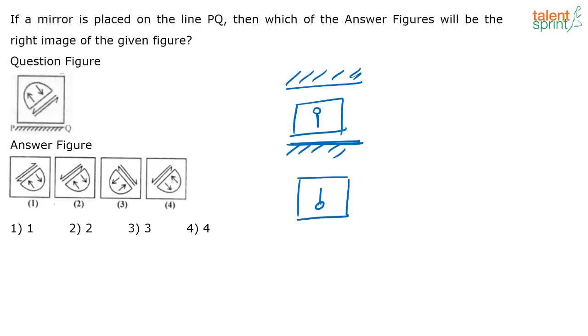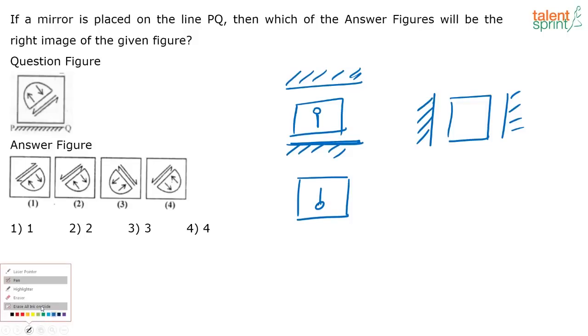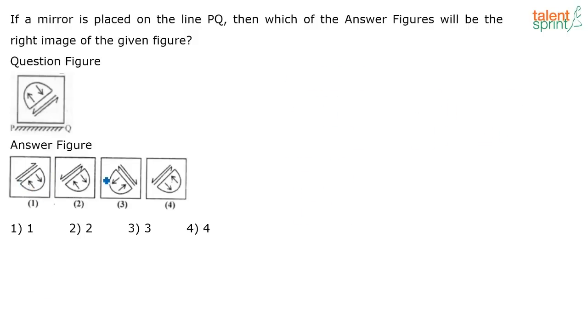Okay, left and right, there will be no change. Similarly, if I keep a mirror either on the left or the right, in the mirror image what will happen is the left-hand side and the right-hand side will get interchanged, but top and bottom will still remain the same. So here in this question it is very easy, because for all the other options, you just have to invert it.